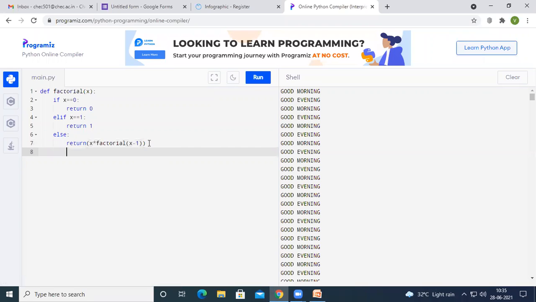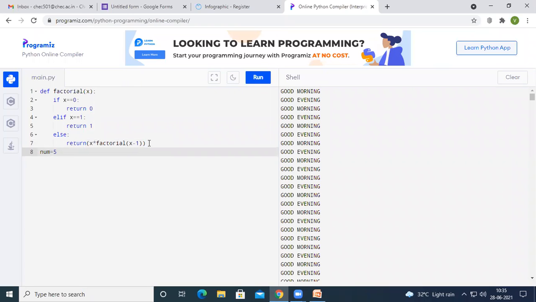Now after this one, let us end the body and let us take one variable, for example, a variable number. Let us assume number equal to 5. I'm directly assigning, not asking the user to enter the numbers during runtime.